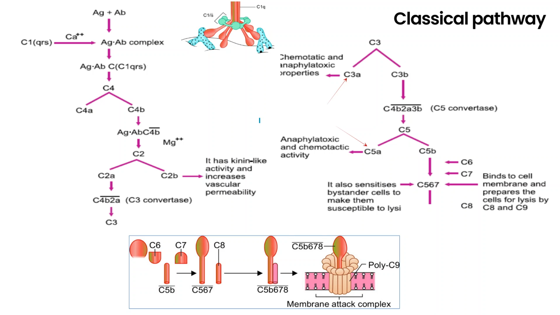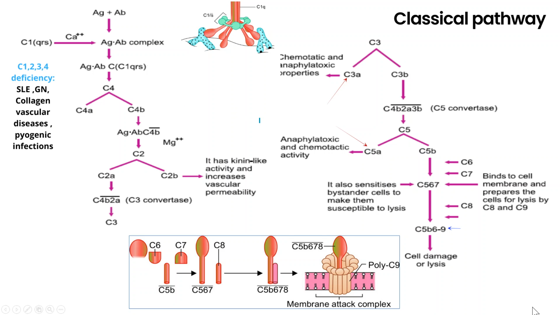We have seen in part 2 of complement system the classical pathway, and now we will understand what will happen if some of the proteins are deficient. If your early complement components are deficient, like C1, 2, 3, and 4, then you will end up with autoimmune diseases like systemic lupus erythematosus, glomerulonephritis, collagen vascular diseases, and pyogenic infections.